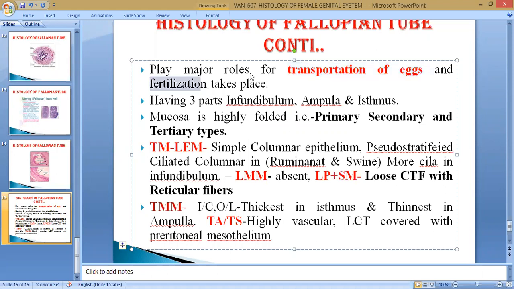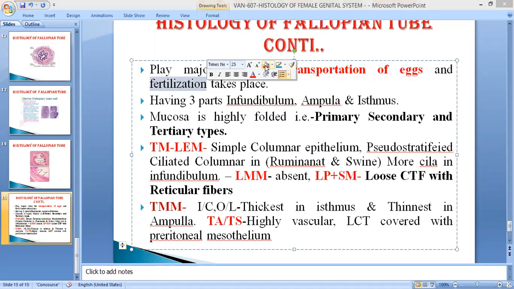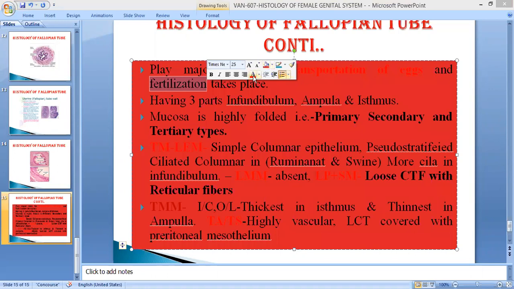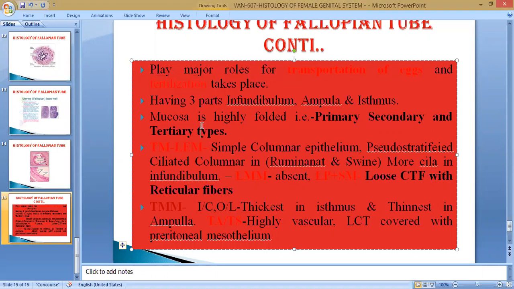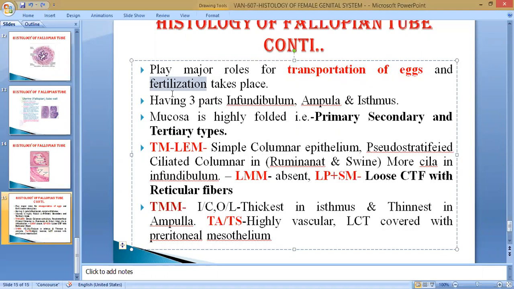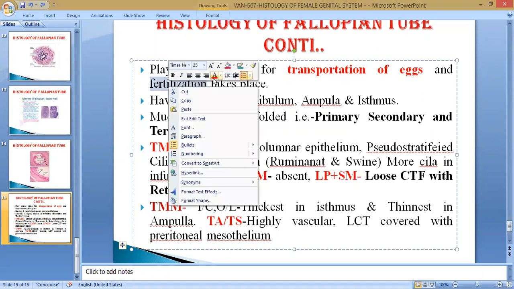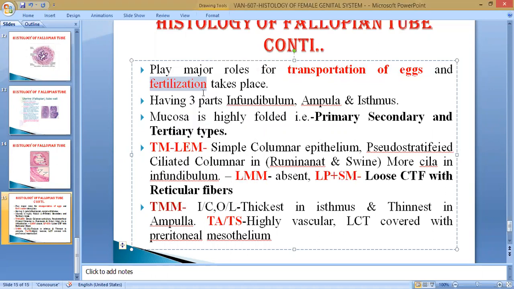So the first role of this uterine tube is the transportation of the ovum. If the ovum persists here and a sperm comes, then fertilization takes place. So the second role of this infundibulum is fertilization also. First is transportation of the ovum, and next is fertilization. Fertilization generally takes place in the infundibulum near the ampulla and isthmus.